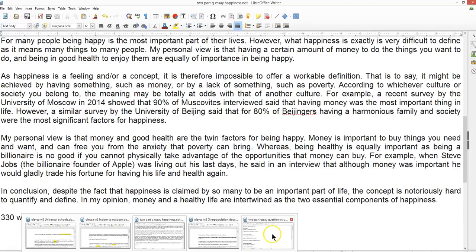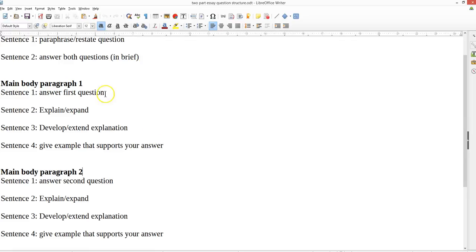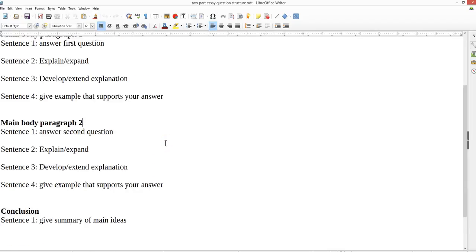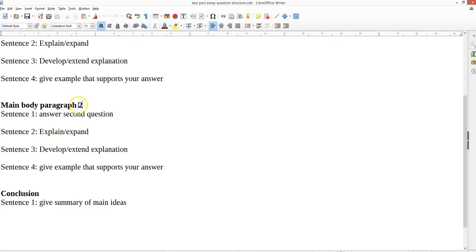So for the structure, for paragraph 2 and 3, you briefly answer the question. It's difficult to define because many different people think different things, etc. Sentence 2, explain it. Develop, extend your explanation. And then sentence 4, we need a specific example. So the same for paragraph 3, the main body, paragraph 2.